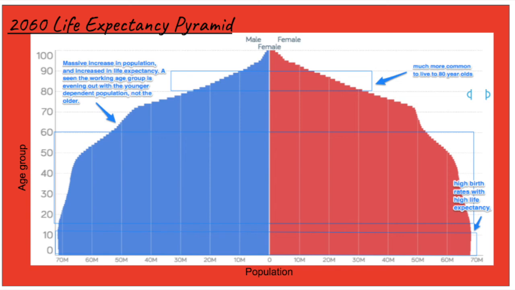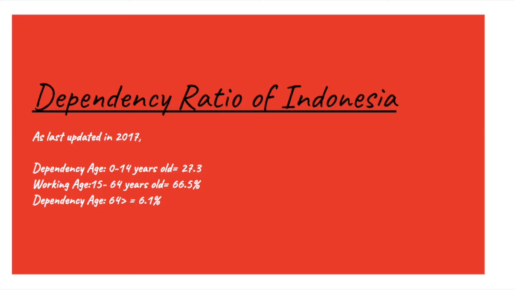The amount of working age population and the younger dependency population is leveling out, which means the dependency population's life expectancy will go on for a working age population. It is also much more common to live through 80 years of age, and the possibility of living to 90 years old has gone up. Overall, in 2060, it is predicted that the life expectancy will be very high and the population will increase too.